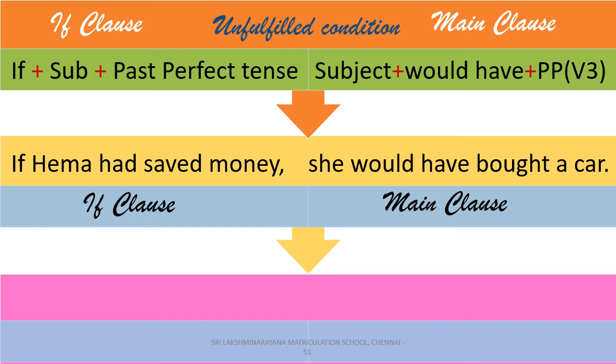Here, the speaker talks about the past action that Hema failed to perform. So the condition expresses the unfulfilled action that happened in the past which cannot be redone or recreated. And so we should use past perfect tense in the if clause part and would have along with the past participle form of verb in the main clause part.